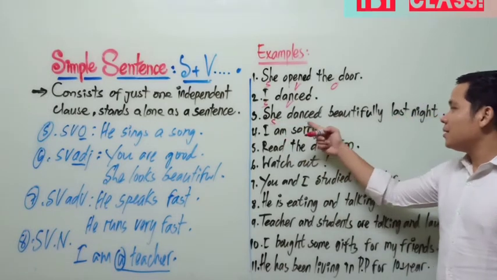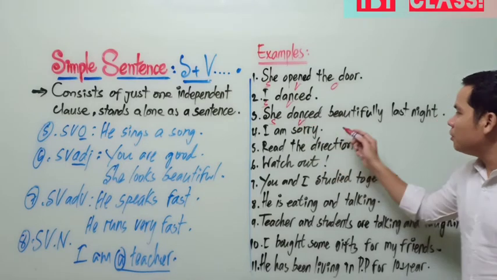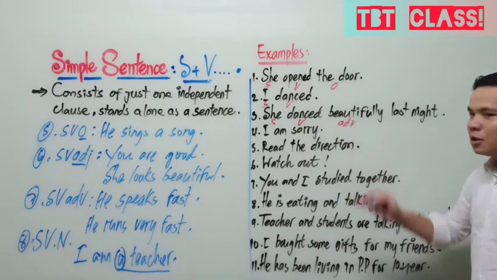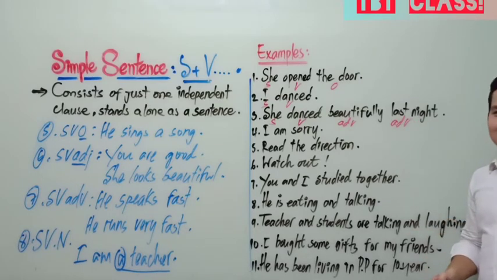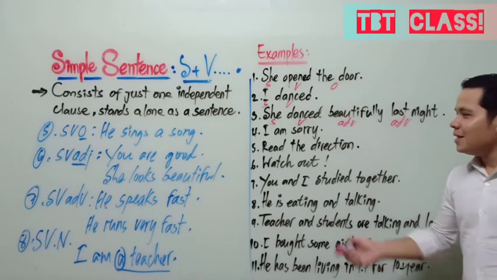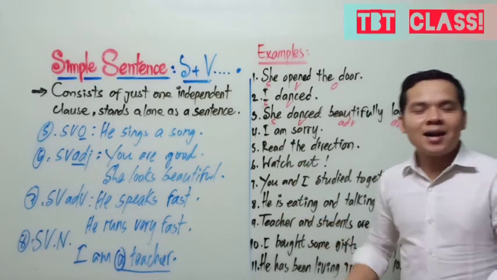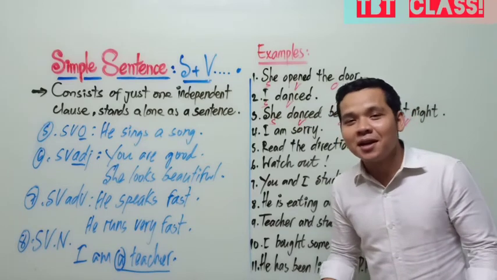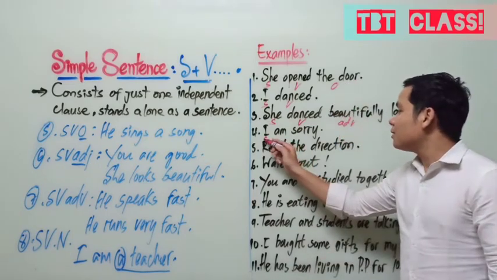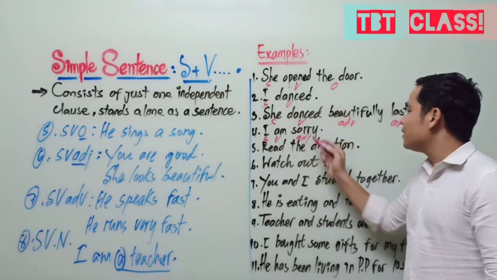Number 3. She danced beautifully last night. Subject, verb, what is it? Adverb. Okay? Am I right? Number 4. I am sorry. I don't want to do that. I'm sorry. It's my mistake. I am sorry. So, subject, verb to be, and adjective.